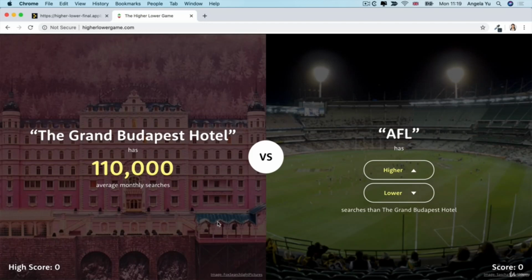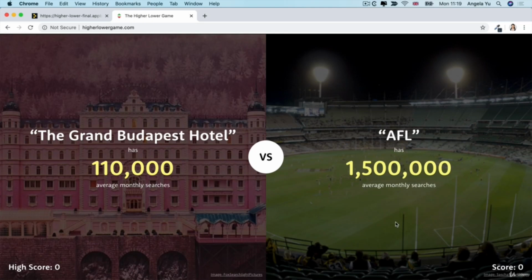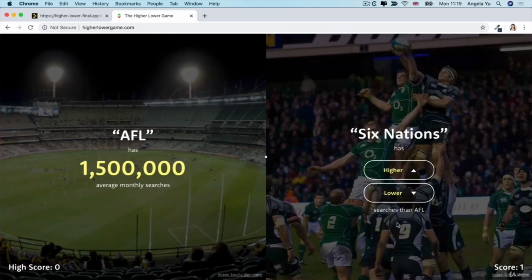So the classic version of Higher Lower is you compare one search term, the Grand Budapest Hotel, which is a movie, against another search term, AFL, which is the American Football League. And you have to say if the second one has higher or lower searches than the Grand Budapest Hotel. So I think this probably has higher, and indeed I'm right. And now it gives you a new term to compare.